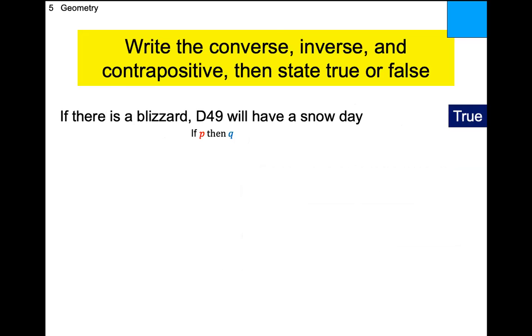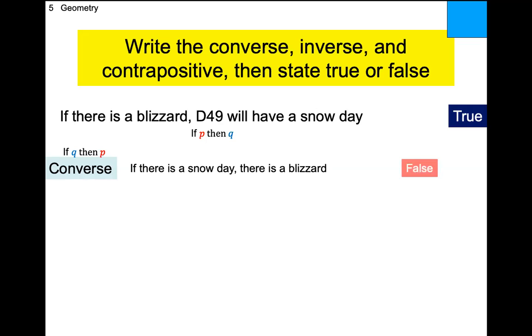So let's create the converse. The converse takes the P and the Q and flip-flops them around. So if Q, then P. So if D49 has a snow day, then there is a blizzard. Do we always have snow days when, if we're having a snow day, are we guaranteed that there's a blizzard going around?